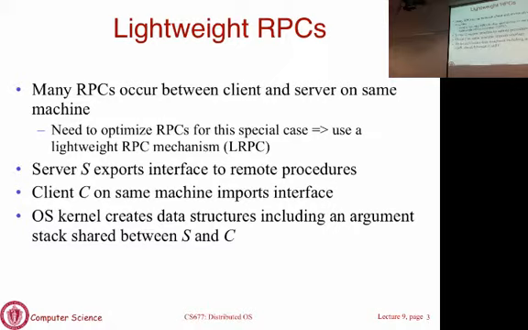Don't send it over the network. So yes, you're right. We shouldn't send it over the network, but in this case, it doesn't go over the network. It goes down the protocol stack as if it's going over the network. Then the kernel realizes that the server is on the same machine, so it doesn't have to send the packet anywhere. It just basically brings it back up. So that is true. That's already happening. The simplest thing you could do is not spend any effort on the protocol processing at all. Why send it down the protocol stack and bring it back up? Why not have some other mechanism by which the client could just directly invoke the procedure at the server?